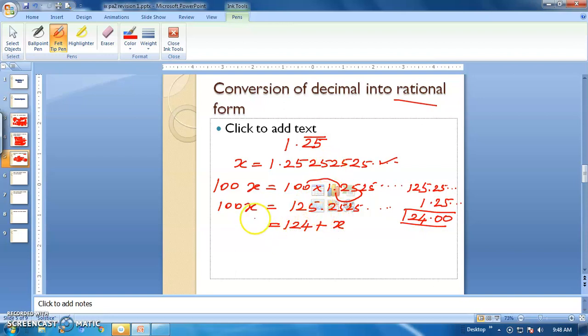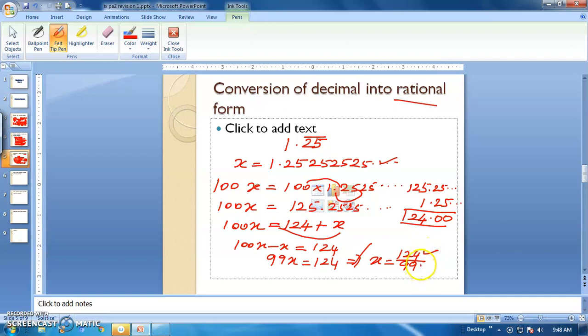So x. Here 100x is there, right? And transposing x to the left hand side, it will become 100x minus x equal to 124. Therefore 99x equal to 124, which implies x equal to 124 divided by 99. If it is possible to divide, divide, otherwise leave it. What about the numerator? It is an integer. What about the denominator? That is also an integer. So that is the form of a rational number. That is the procedure to convert decimal numbers into rational form.